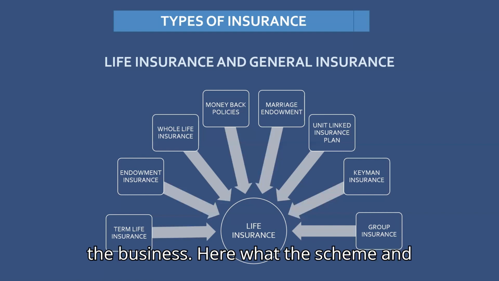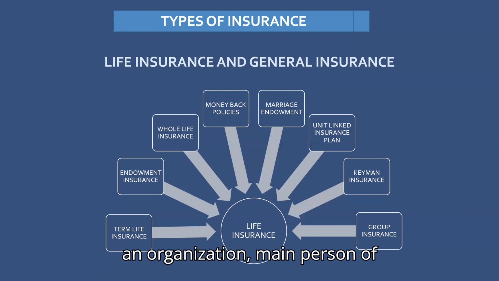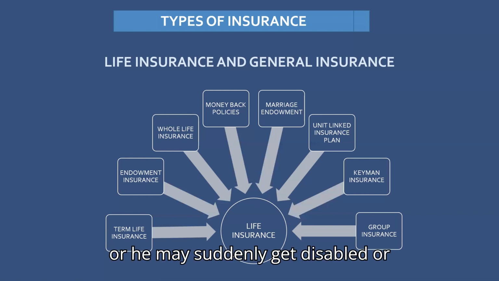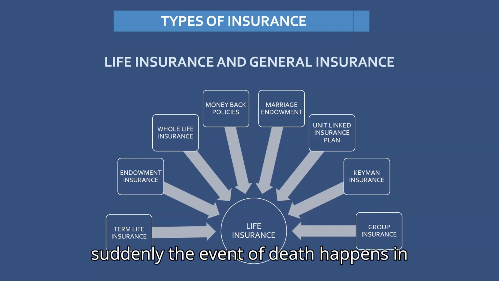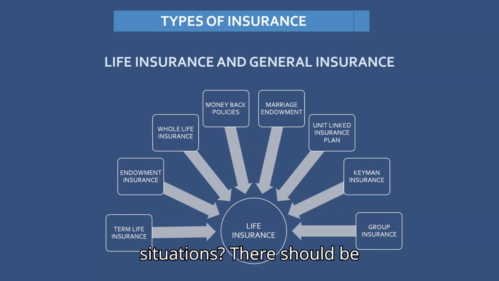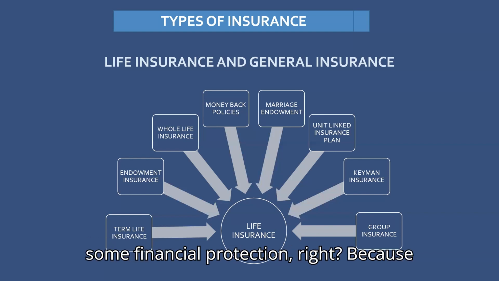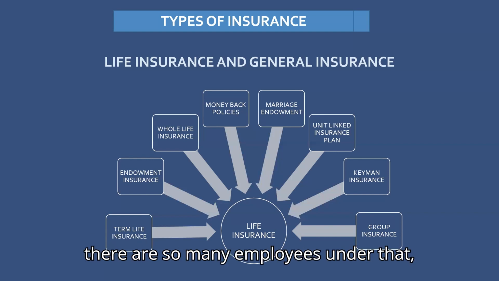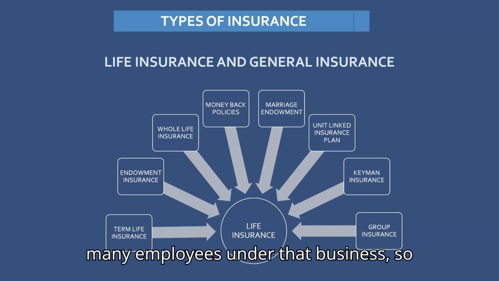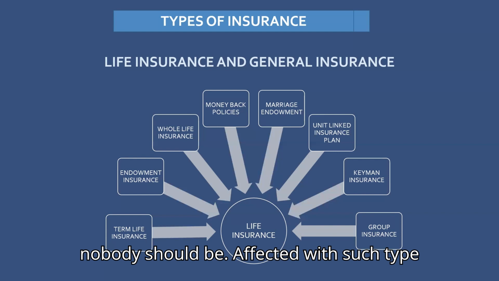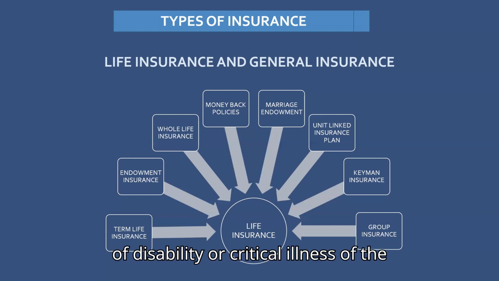Here, the insurance says that if a main person of an organization, a key man who is important to the organization, suddenly falls sick, or suddenly gets disabled, or has a sudden critical illness, or suddenly dies, what happens in that situation? There should be some financial protection, right? Because there are so many employees working under that business. Nobody should be affected by such a disability or critical illness of the key man.